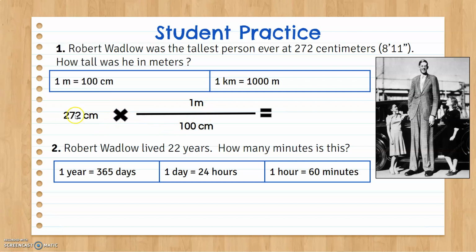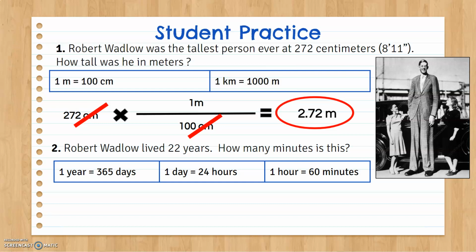Well, centimeters are going to cancel, and then I've got meters, which is what I want, so it'd be 272 divided by 100. And so we're going to go ahead and do that in our calculator, and we're going to get 2.72 meters. And so I divide by 100 because it's on the bottom.